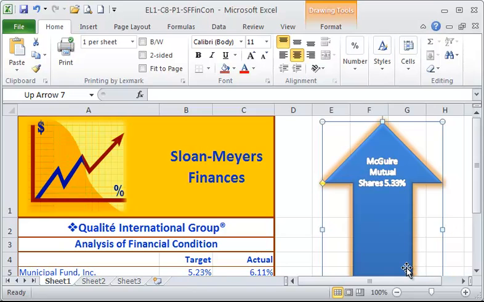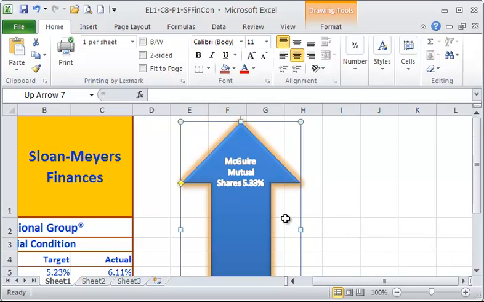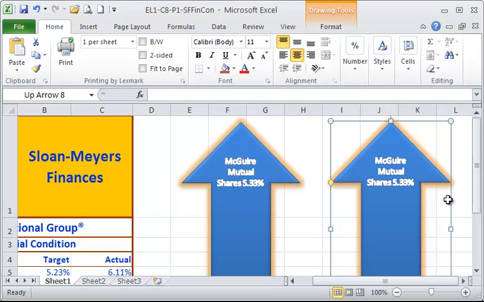Okay, now we're going to take this image that we just created and we're going to make a copy of it. And then that copy, we're going to reduce the size of it and make some changes to the text as well. So to make a copy of an image, you simply make sure the image is selected. I'm going to hold down the Control key, and you want to be careful. You want to make sure that you're on the border of the shape. When I press the Control key, notice the plus sign. Then I'm going to click and drag to the right. I'm going to release the mouse first and then my Control key. And that makes a copy of that same shape.